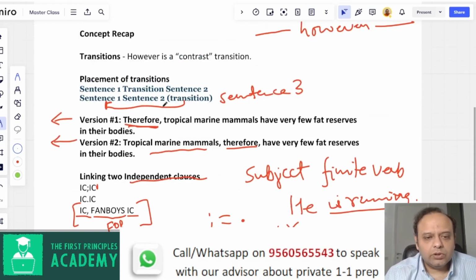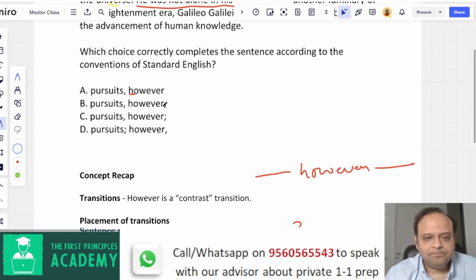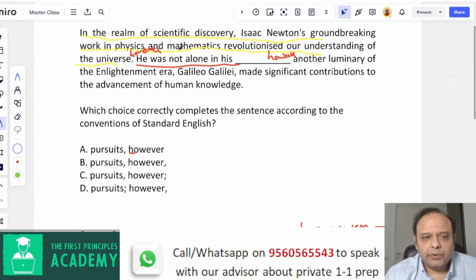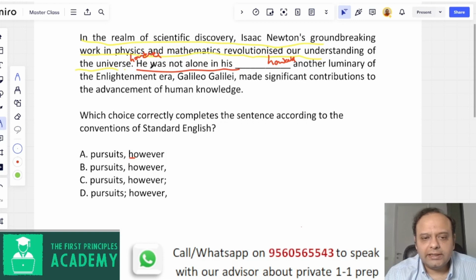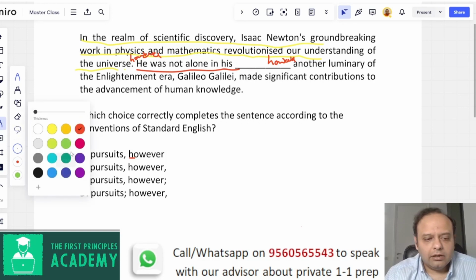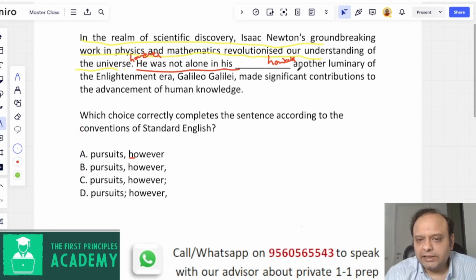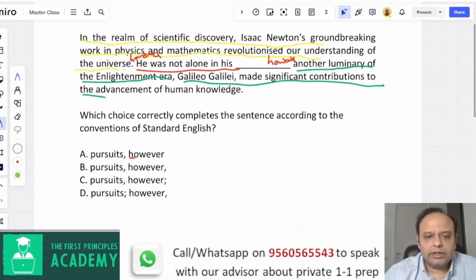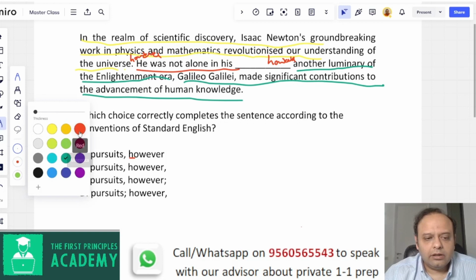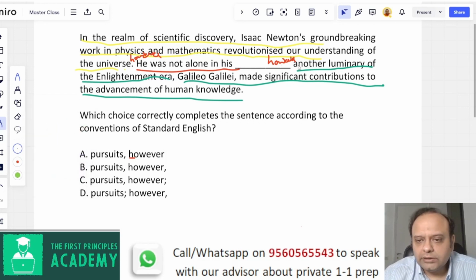Okay, so once we know this, let's go back to the question. We established that we have to separate this yellow underlined sentence and this red underlined sentence with, and this has to be followed by however. But this red underlined sentence has to be separated from the third sentence, which is basically another luminary of the Enlightenment era, Galileo, made significant contributions to the advancement of human knowledge. So these 3 sentences have to be separated, and the only way to do it is,